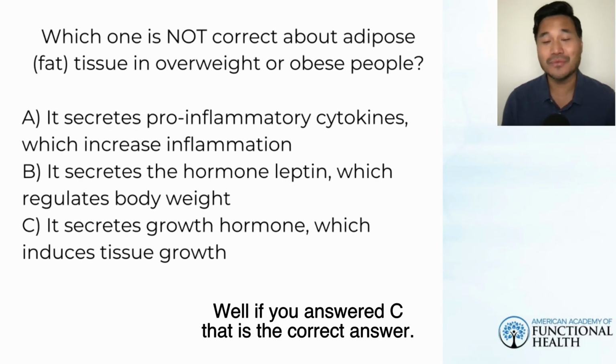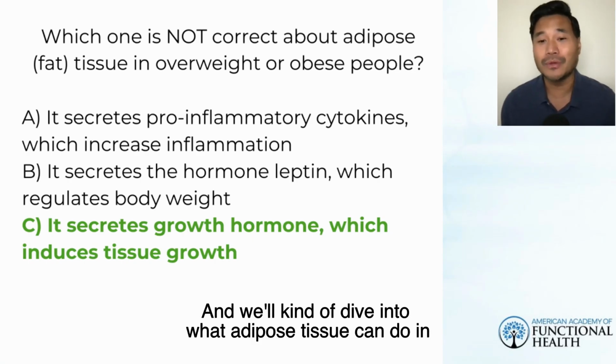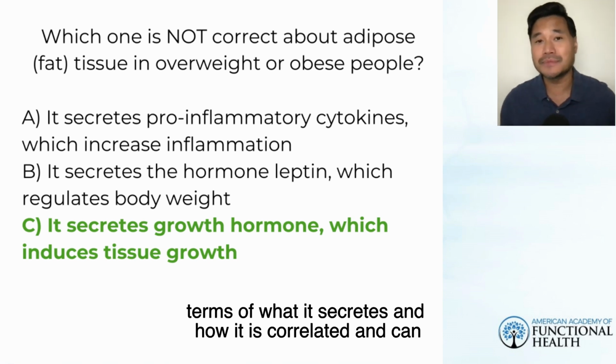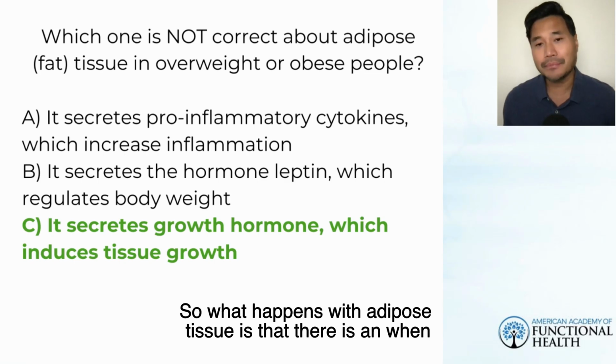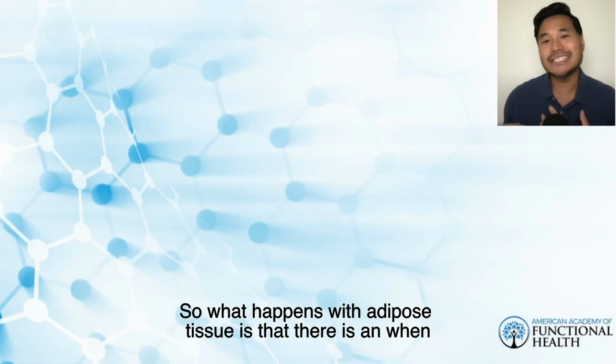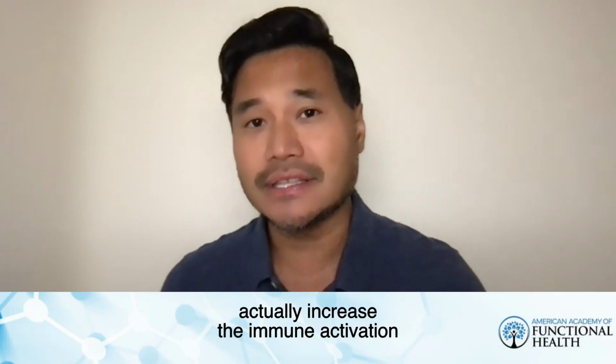All right, great. Well, if you answered C, that is the correct answer. It is C, adipose tissue does not secrete growth hormone. And we'll dive into what adipose tissue can secrete and how it is correlated with and can trigger neuropathy pain in your patients. So what happens is that when there's an increase in adipose tissue, this can increase the immune activation of inflammatory cytokines.